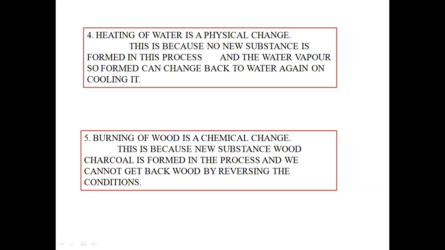Therefore, the change is not reversible by physical means, like change in temperature or pressure. And also, the substances so formed, that is charcoal, carbon dioxide, water vapor, have chemical properties entirely different from that of wood. And therefore, burning of wood is a chemical change.